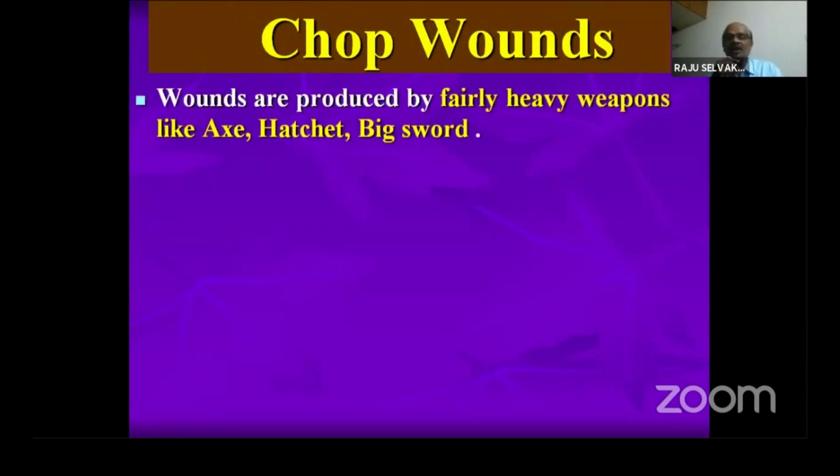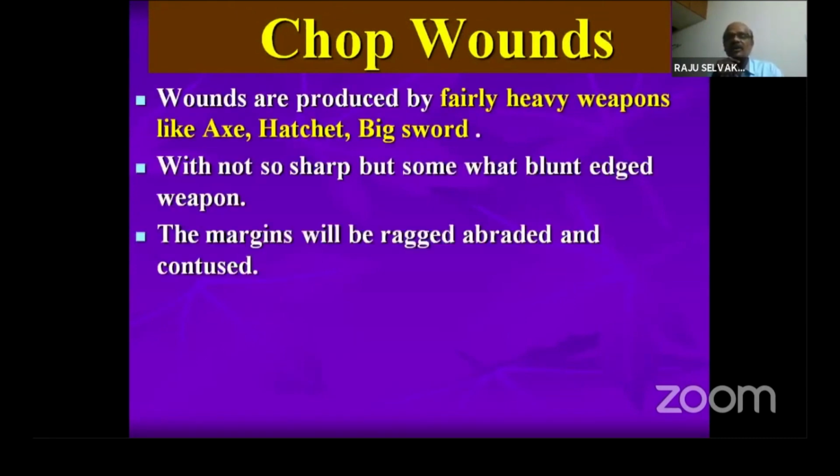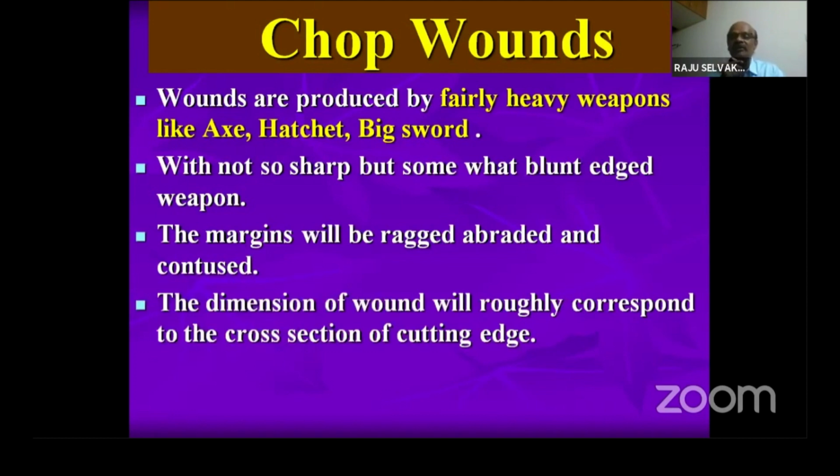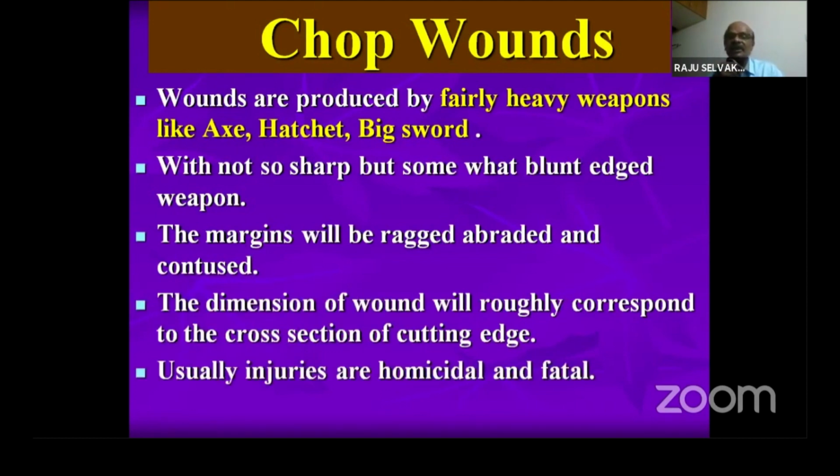This is also an incised wound, but the only difference is the weapon is heavy. Here, when a heavy cutting weapon is used, the wound gapes. The gaping of the wound in a muscular area we call a chop wound. So we have three sharp force injuries. One is an incised wound.